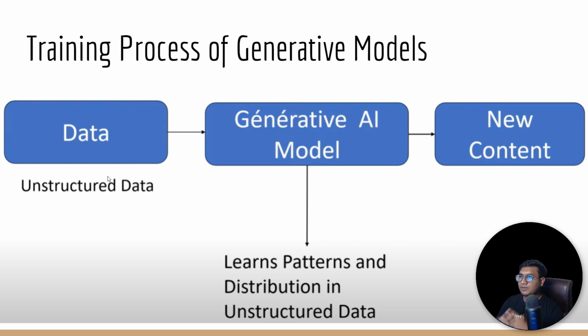I hope you got what generative AI is all about, and what a large language model is all about. There are so many large language models available. I already told you ChatGPT is there, then GPT-3 and 4, then Llama 2, Google PaLM, Google Bard, and Falcon. So there are lots of large language models available. If you search on the internet, you will find all the models. Hugging Face also has these kinds of large language models, and we can use them from Hugging Face.